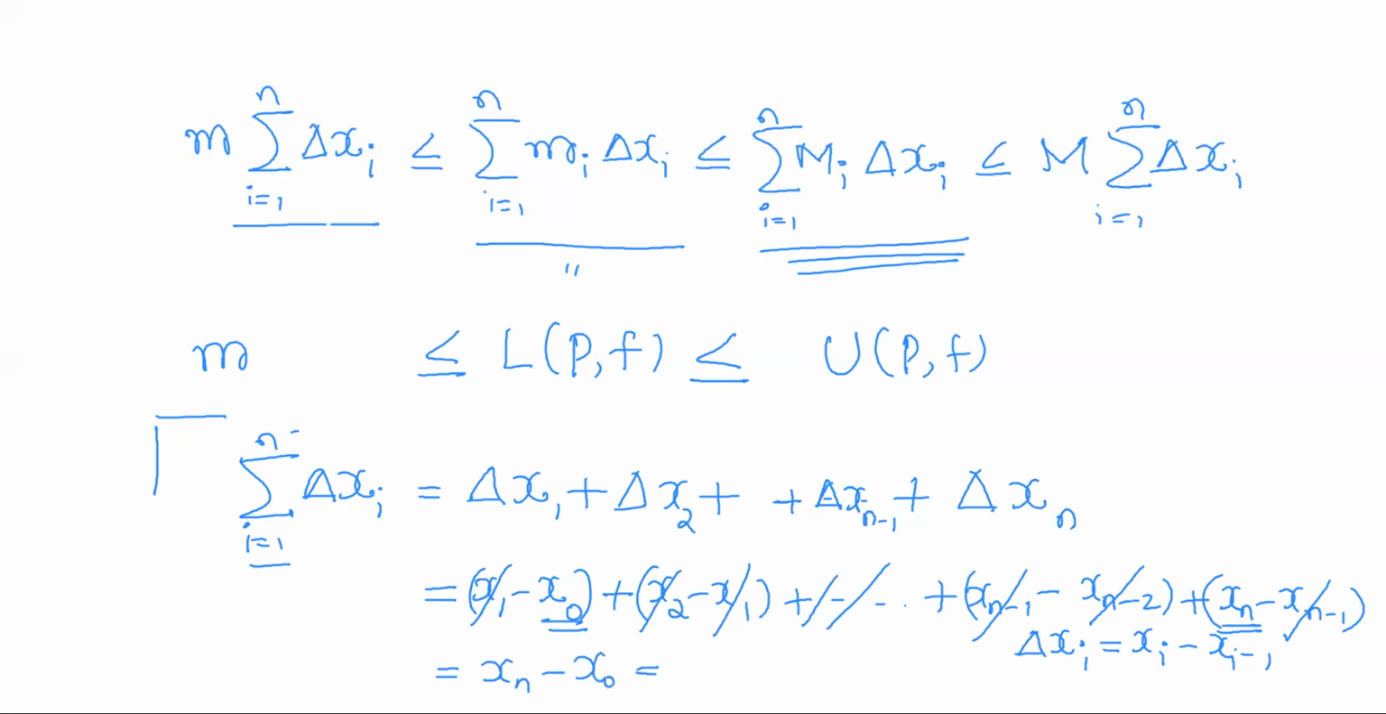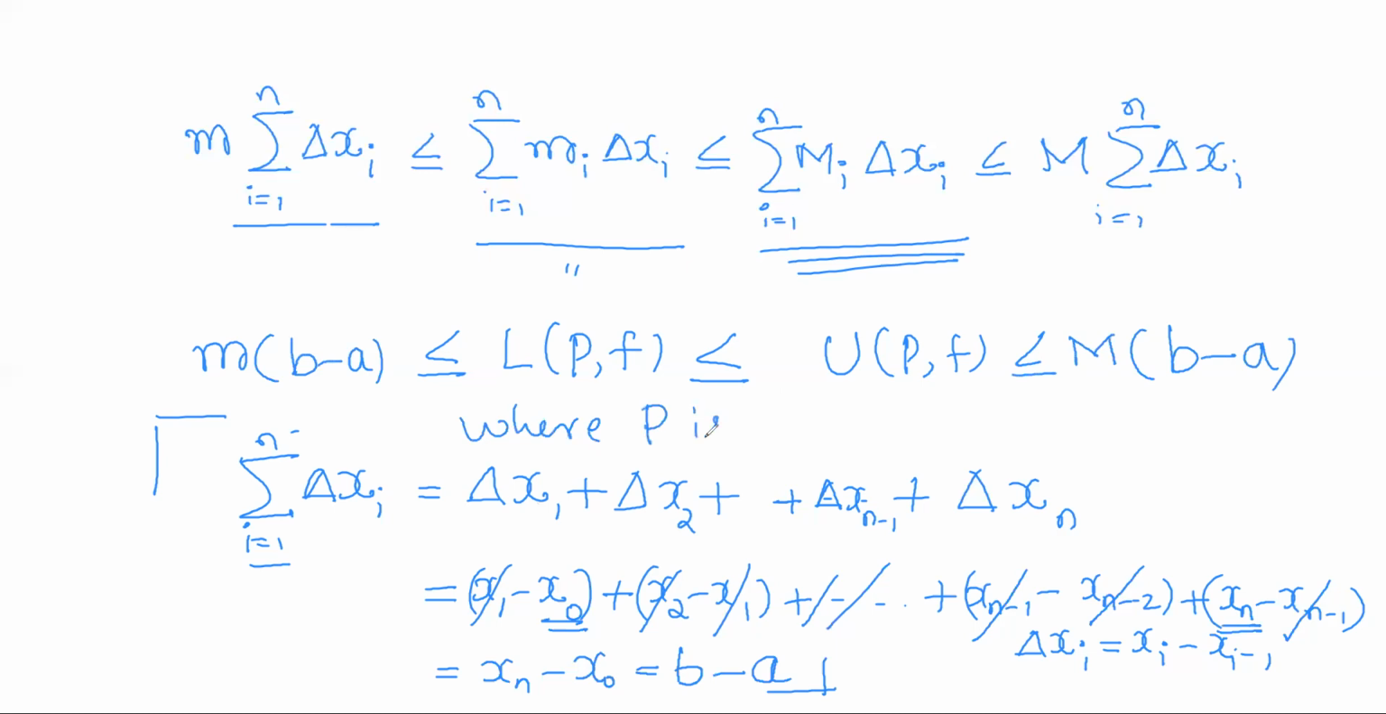But according to our definition, x_n is what? It is nothing but the upper limit, and x_0 is the lower limit a. So summation delta x_i is nothing but b minus a. So m into (b minus a) is less than or equal to the lower Riemann sum, less than or equal to the upper Riemann sum, less than or equal to M into (b minus a),